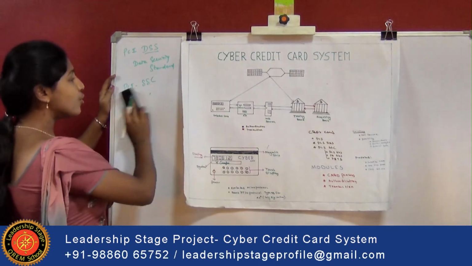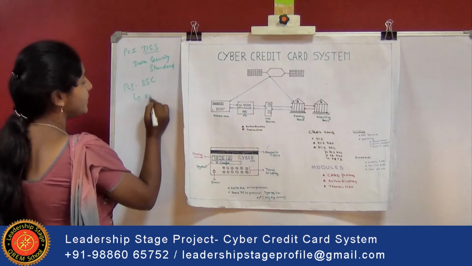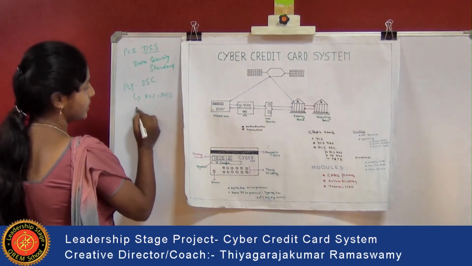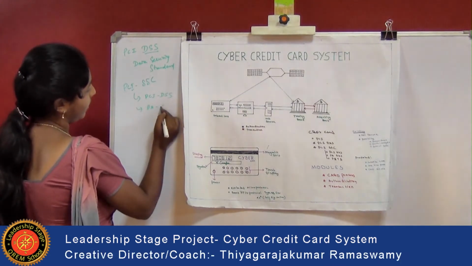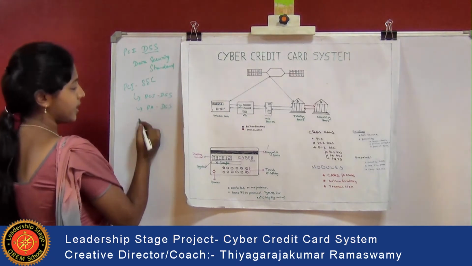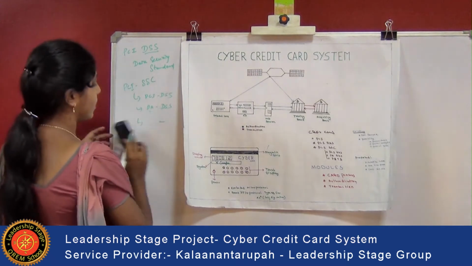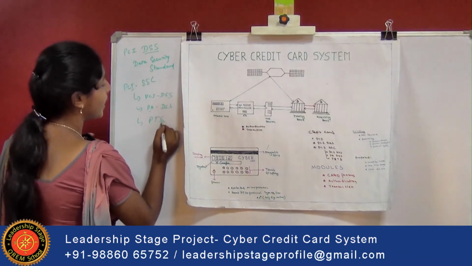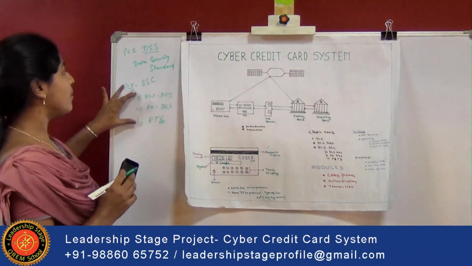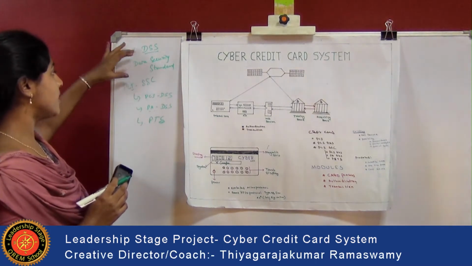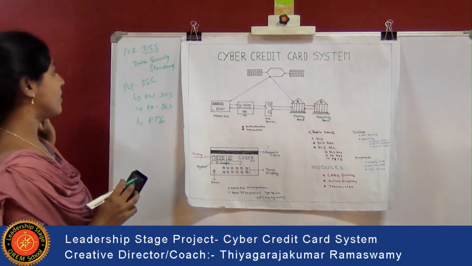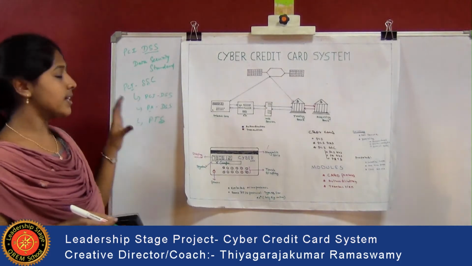This council is used to manage the PCI DSS, that is the Data Security Standard, the PA-DSS, the Payment Application Data Security Standard, and also the PTS, that is PIN Transaction Security. These three can be managed using this PCI SSC, the Security Standards Council. In 2006 it was formed.